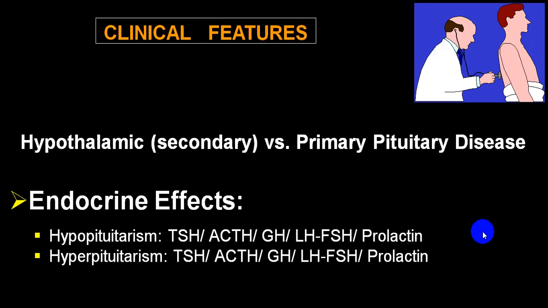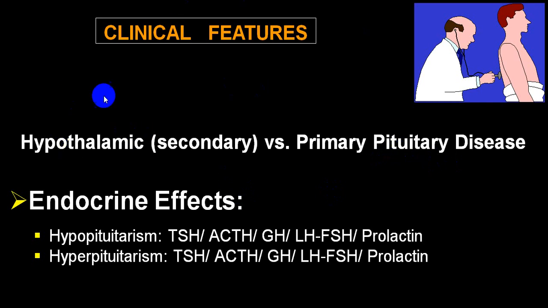Now, as far as the clinical features are concerned, we can divide them into, one, the effect of hypothalamic secretions on the pituitary. If the hypothalamus is producing an effect on the pituitary and the pituitary is having hyposecretion or hypersecretion, we'll call that secondary for the pituitary gland.